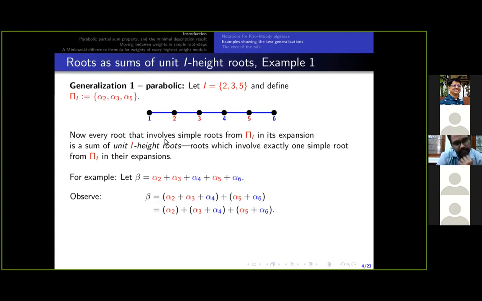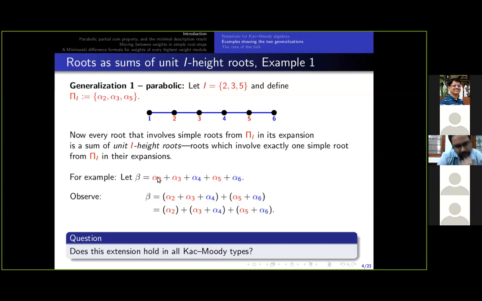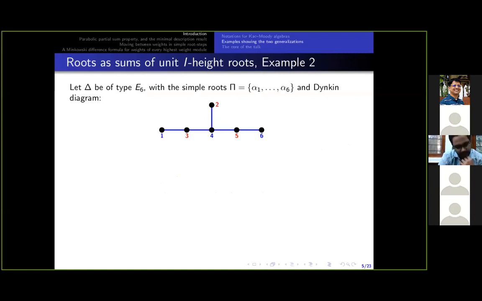Now, this example I have given for the root system of SL7C. And this naturally raises the question, can this phenomenon be shown more generally for Kac-Moody algebras? This example seems a little easy. Let me give a slightly harder example for the roots with the same phenomenon.